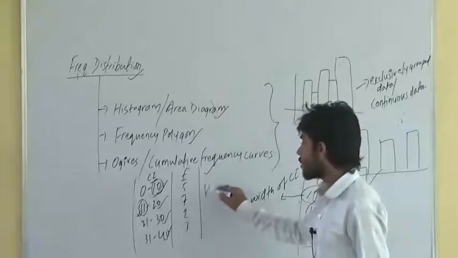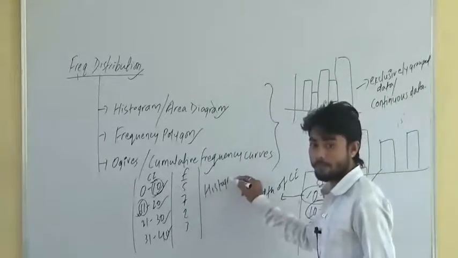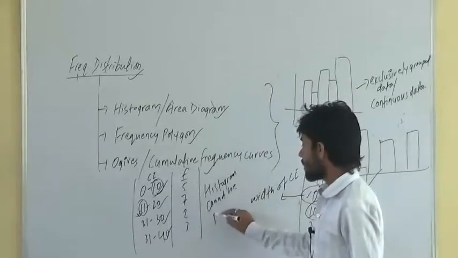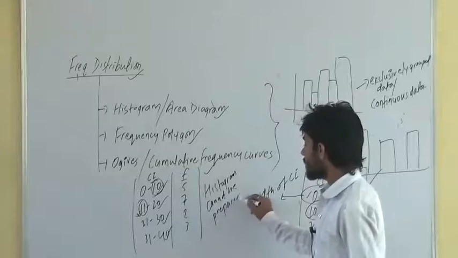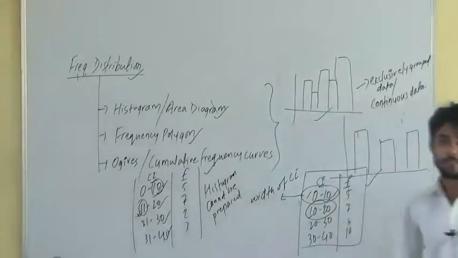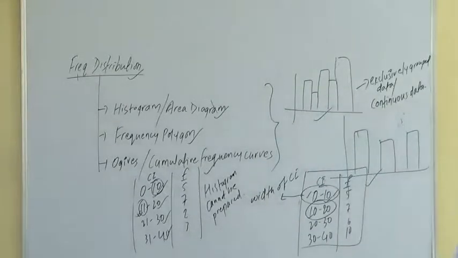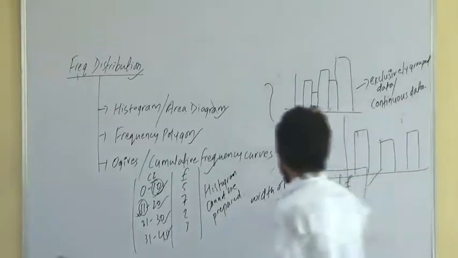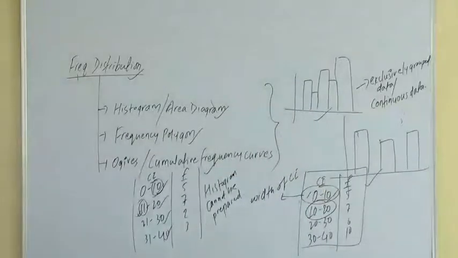In such a case, a histogram cannot be prepared. A histogram cannot be prepared in case of discrete data or individual data. Right? Means a histogram can be prepared only in the case of continuous data, which is also called exclusively grouped data. Now let's see, I have given one example here, how we can prepare a histogram.